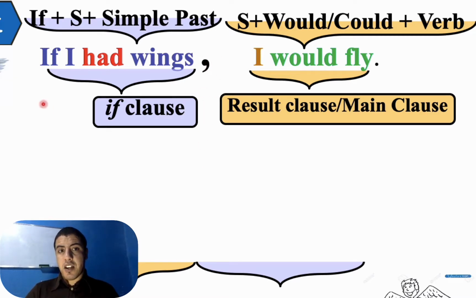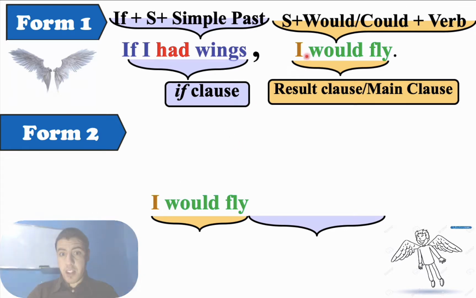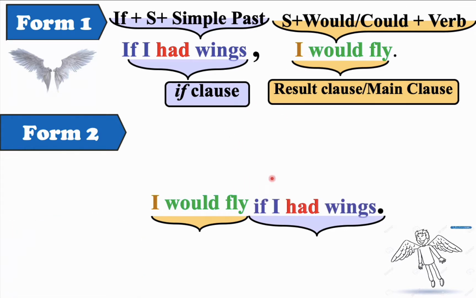Also, take the same example: if I had wings, I would fly. Can we have a different style or a different form? Can we change the position of the clauses? I'm talking about the if clause and the main clause. Yes, of course. So this is the second form. We can start with I would fly, then if I had wings.